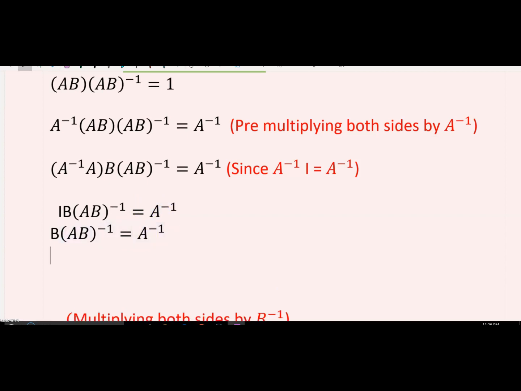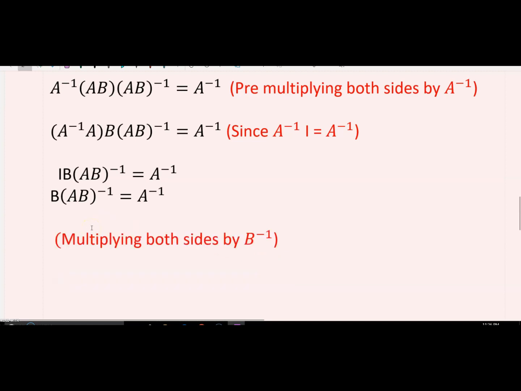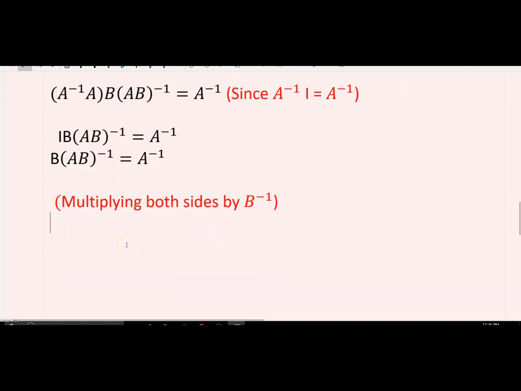All right, now next, we will multiply both sides with B inverse. Now our next equation, after multiplying with B inverse, is B inverse B and (AB) inverse as it is, equal to, again on the right hand side we multiply with B inverse, and the remaining part, that is A inverse, remains as it is.